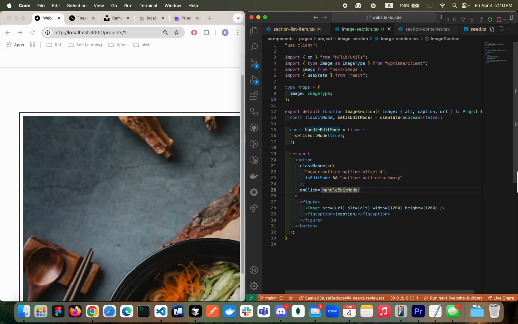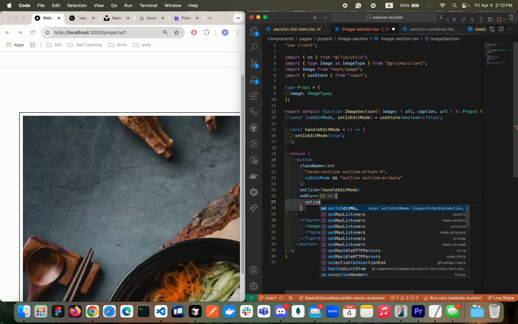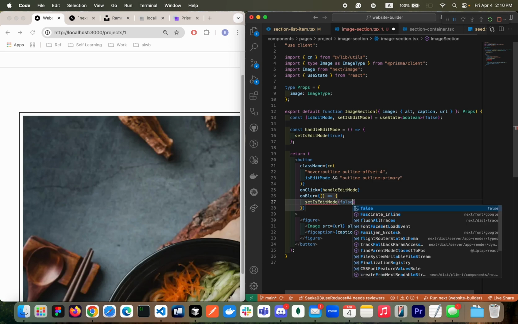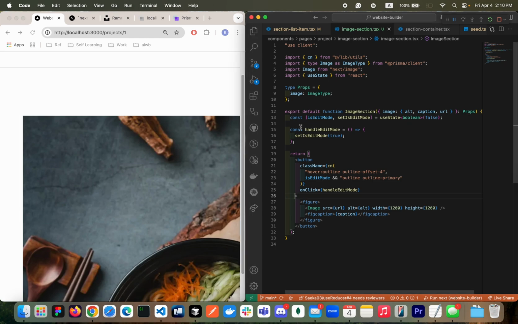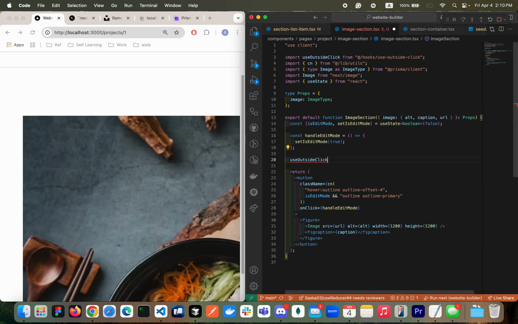You can use onBlur, and then you can just cancel it out. setIsEditMode to false. It's gonna work, but my concern is later we're gonna have a toolbar at the top here, and we should be able to handle it properly. That's why I'm not using this. Instead, I'll be using useOutsideClick, the hook that we generated the other day.